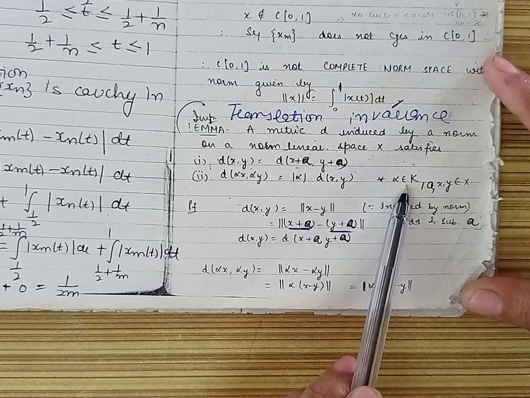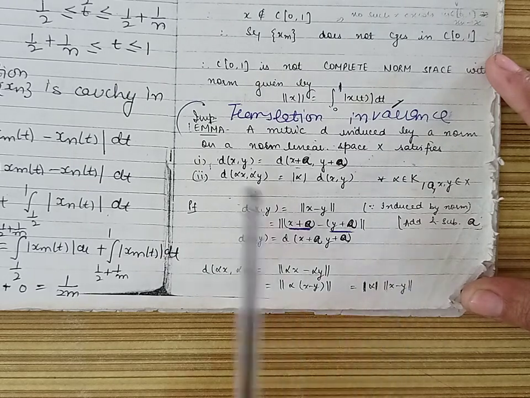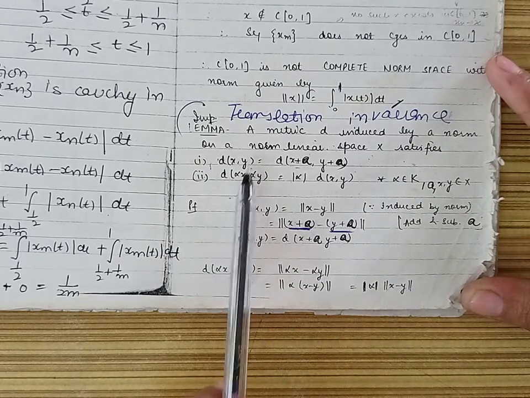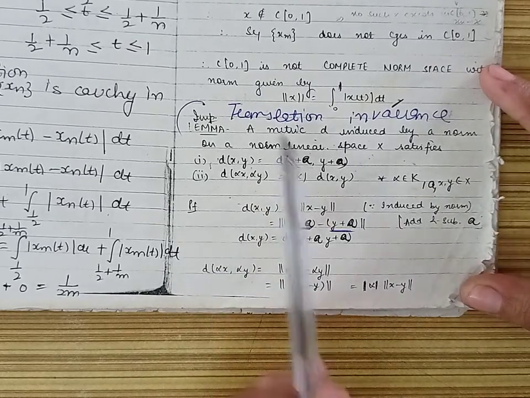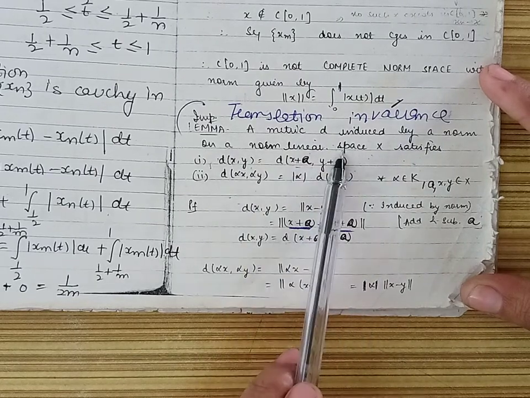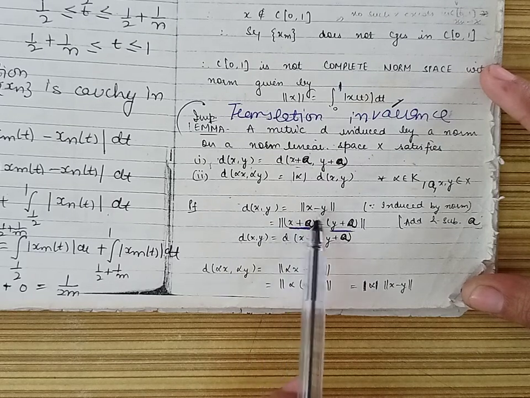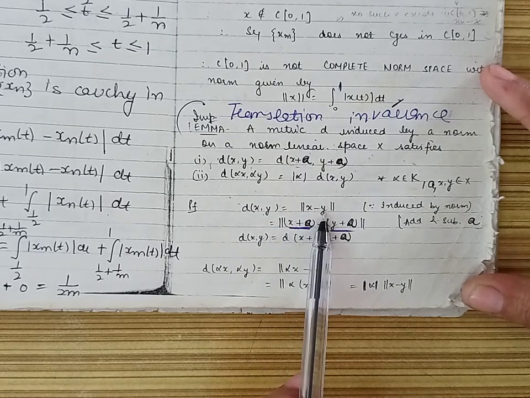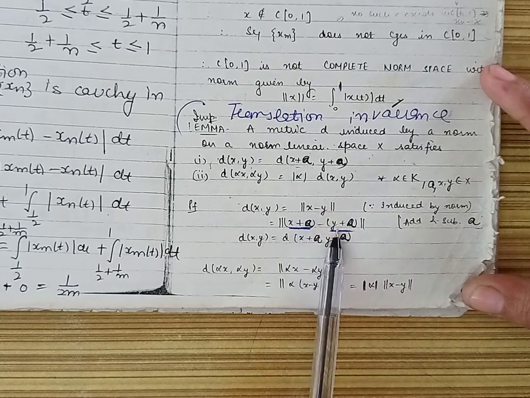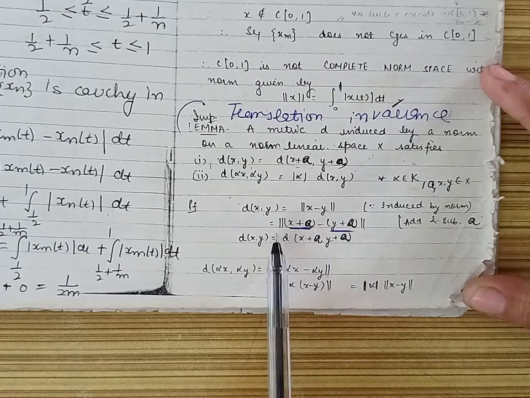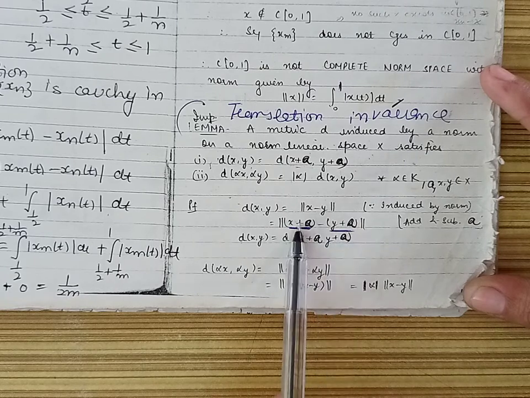So any metric which is induced by a norm will always satisfy these two conditions. Now we prove these two conditions. Because we know that the metric induced by a norm on the normed linear space is given by the formula: distance between x and y is equal to the norm of x minus y, where x and y belong to this space X. Now adding and subtracting a inside this norm, we get the norm of x plus a minus y plus a. We can write it in this way.